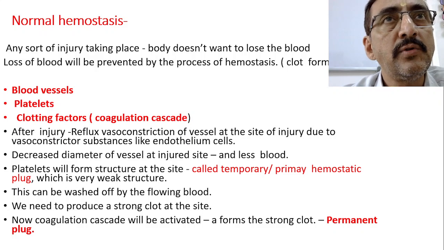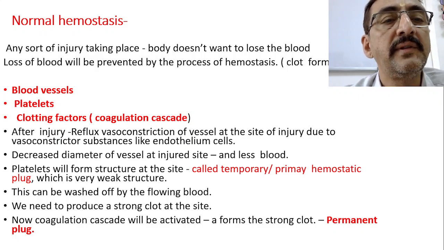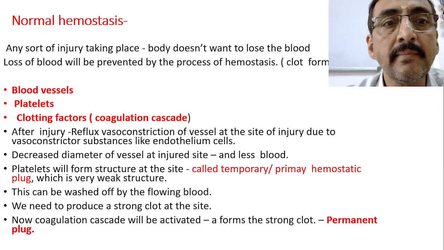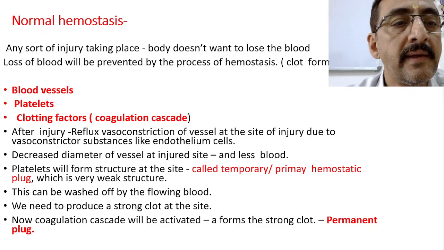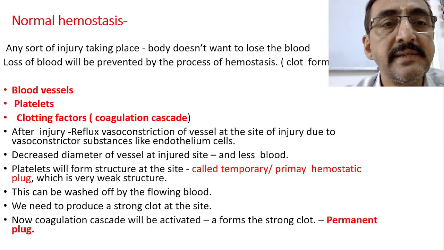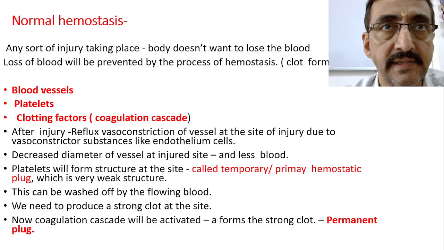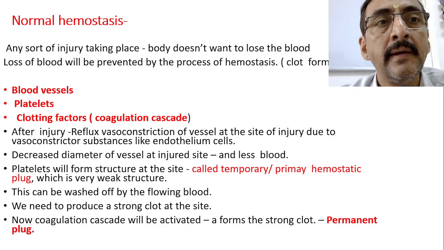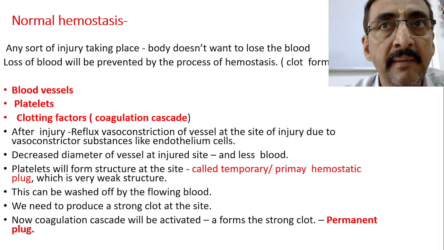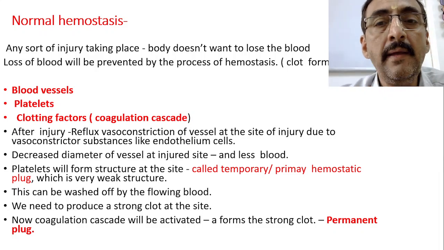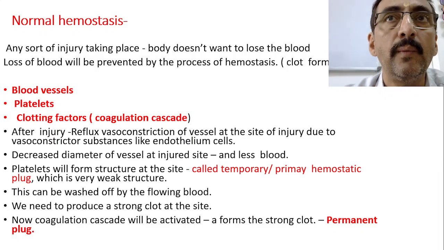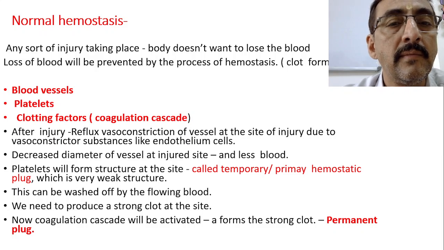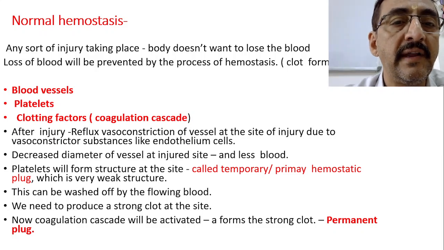Now in normal hemostasis there is involvement of three important factors. Number one is blood vessels, number two is platelets, and number three is clotting factors. Now what is the role of the blood vessels in prevention of the blood flow from inside to outside after injury?